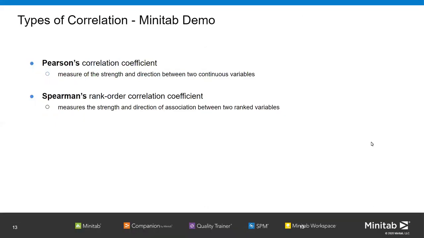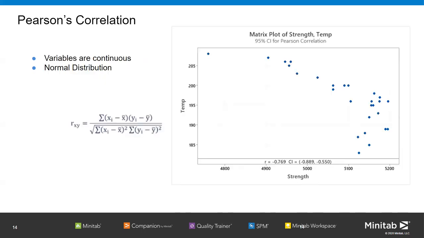So now there are two types of correlation coefficient which are most popular, which we calculate in Minitab. The first one is the Pearson correlation coefficient, and the second one is the Spearman's rank order correlation. Now, what is the Pearson correlation coefficient? Whenever we have two continuous variables, like in the previous example when we looked at the height and weight relationship, or production rate versus number of cookies, so these are all continuous variables. For these, we use Pearson's correlation.